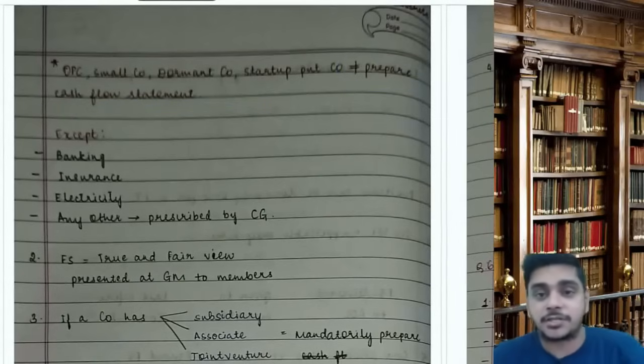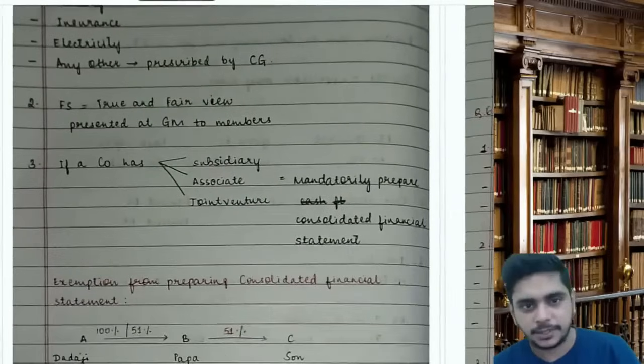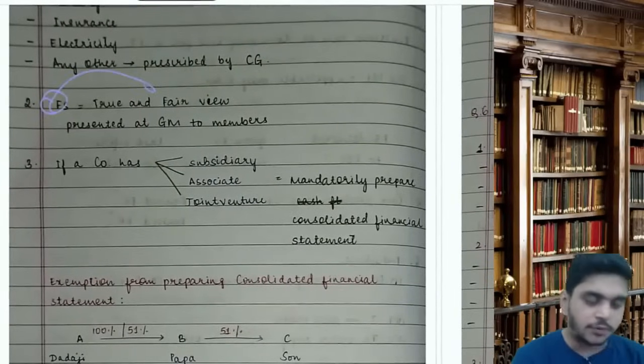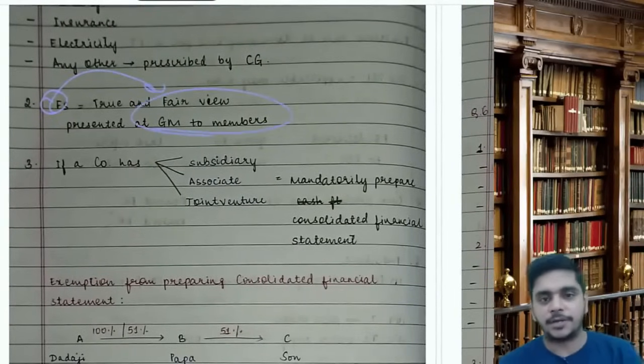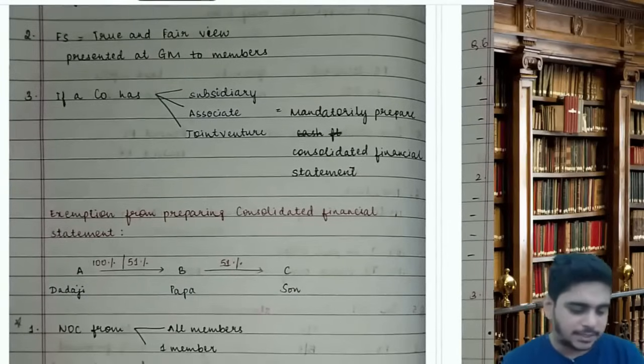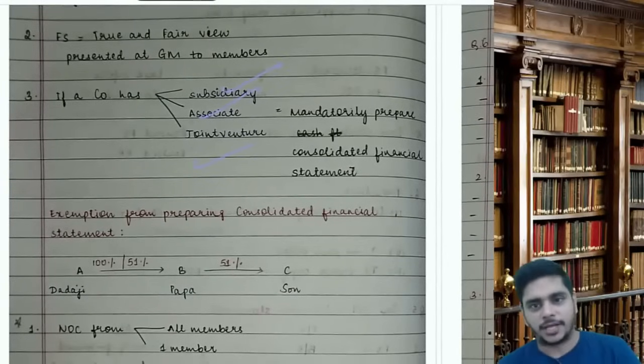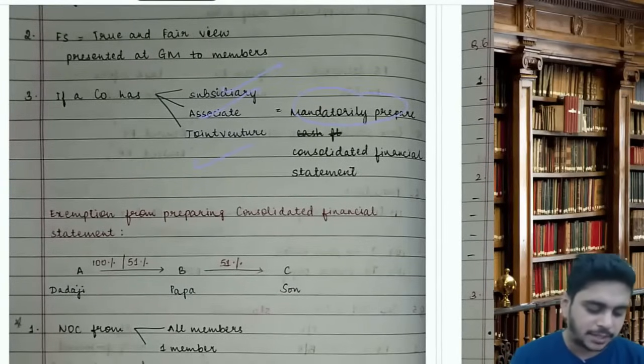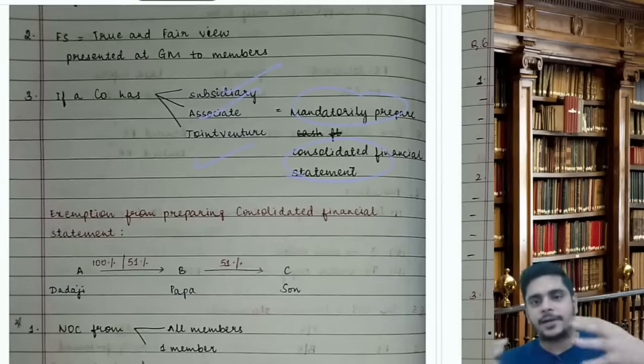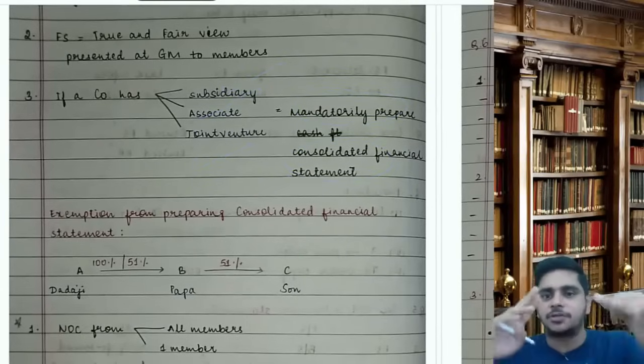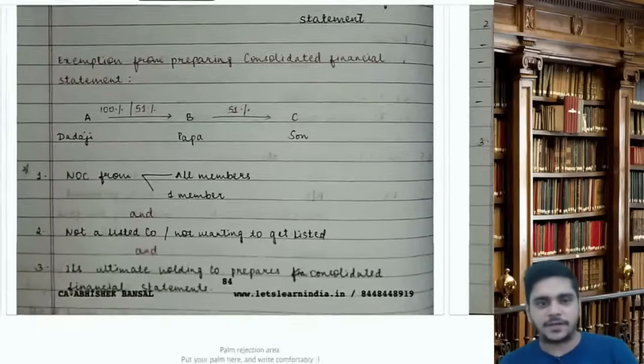OPC, small, dormant, startup, private company is not required to prepare cash flow statement. Then, the financial statement should give true and fair view and it should be presented at general meeting to the members. If the company has subsidiary or associate or joint venture, then it should mandatorily prepare consolidated financial statement. If you have a subsidiary, associate, joint venture, you have to prepare CFS.